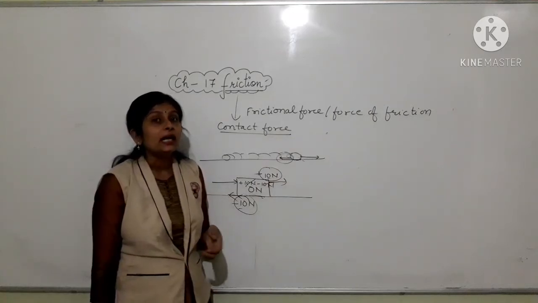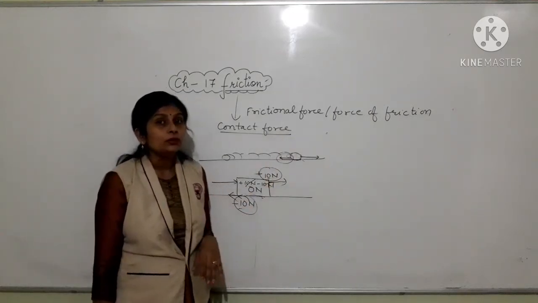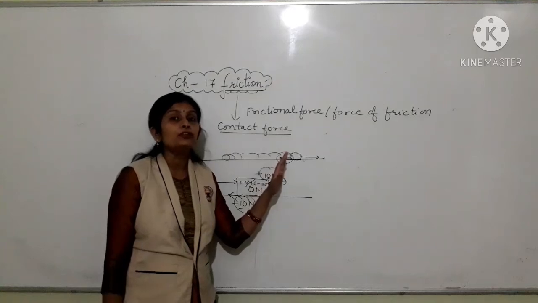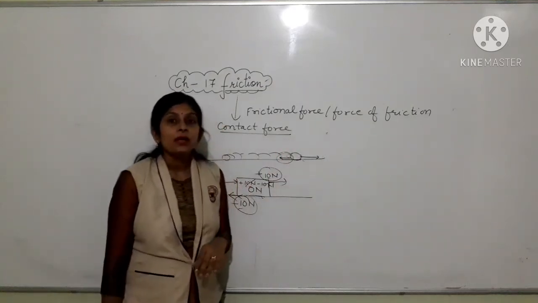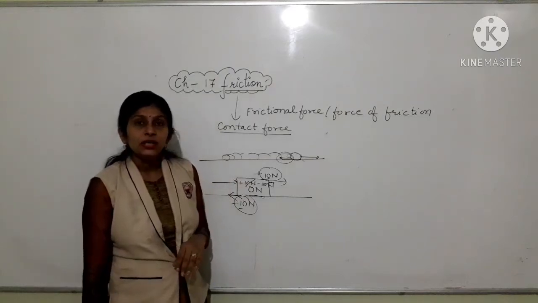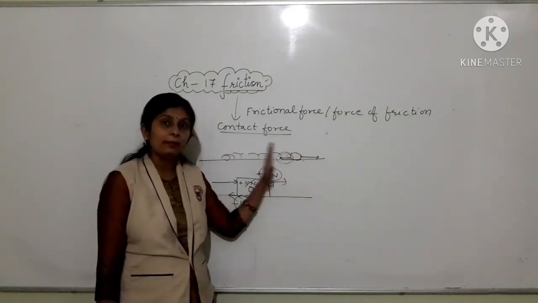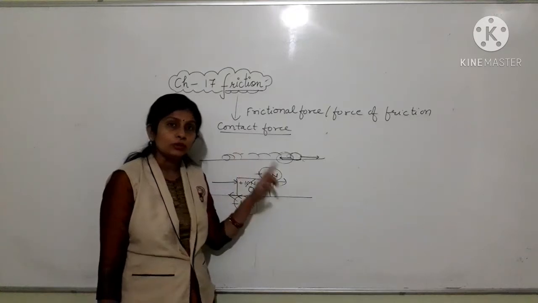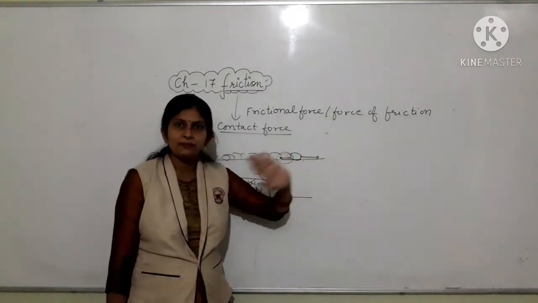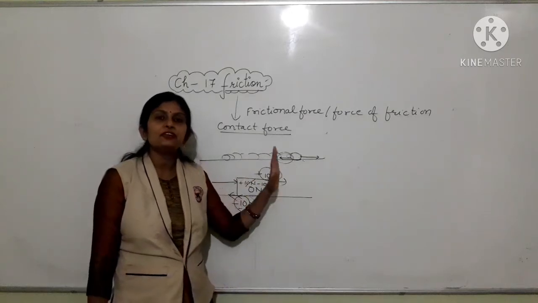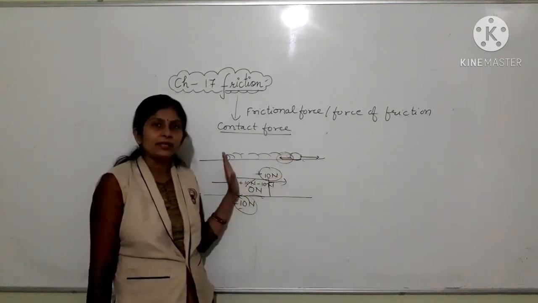It means the applied force is more, so the object moves in the direction of the applied force, like here in the forward direction, and the frictional force is acting in the backward direction.